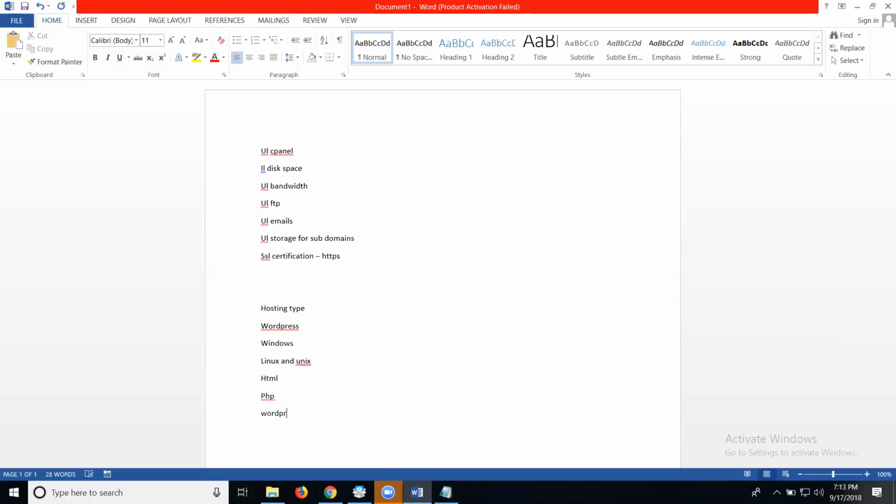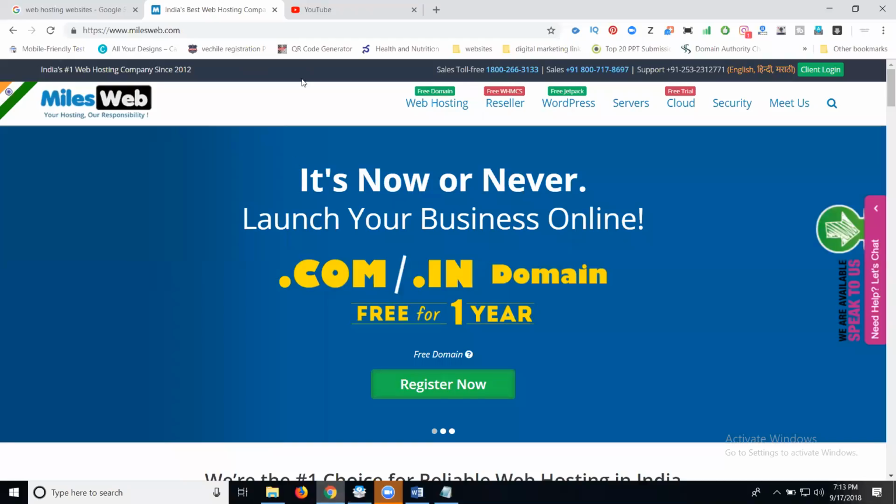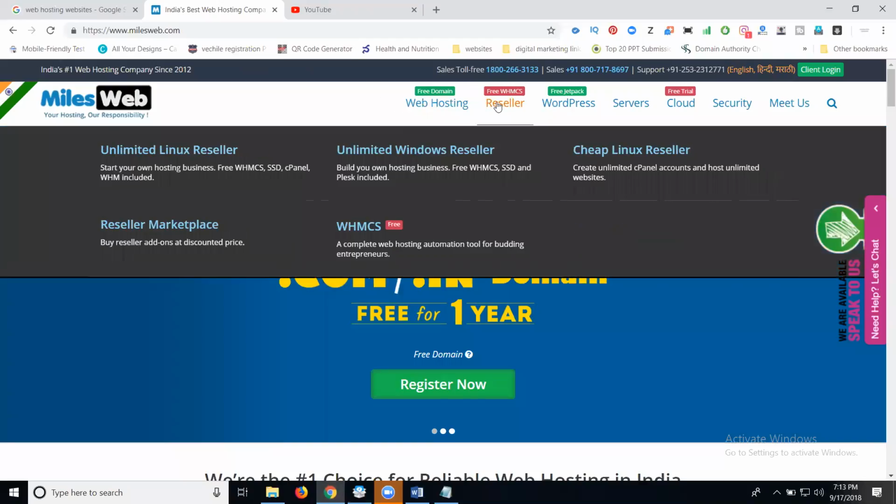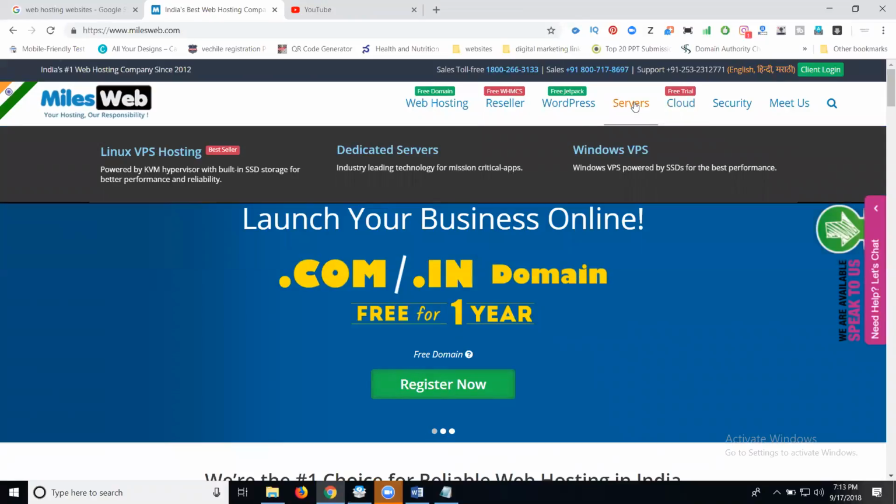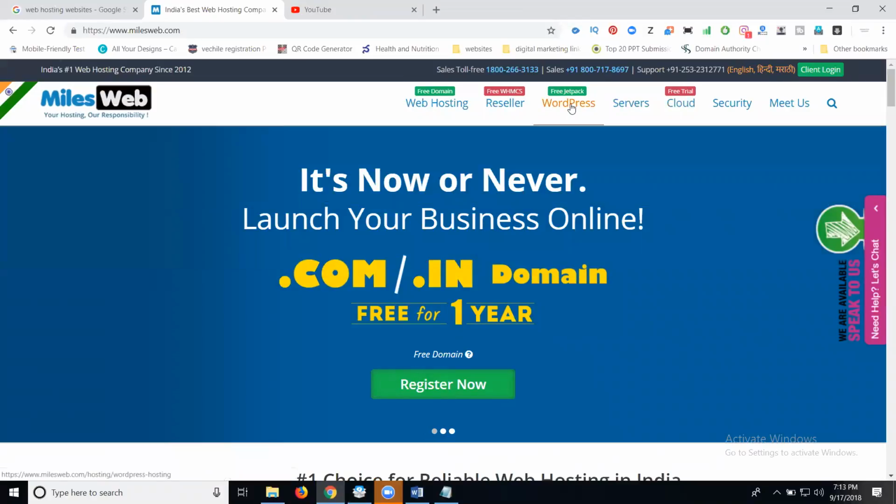PHP, WordPress. You can use it for any number of websites. WordPress has separate hosting, and you can use the Linux or Unix hosting package. For each hosting you can get separate packages, that is, web hosting, reseller, cloud and servers. All the commands will be WordPress.